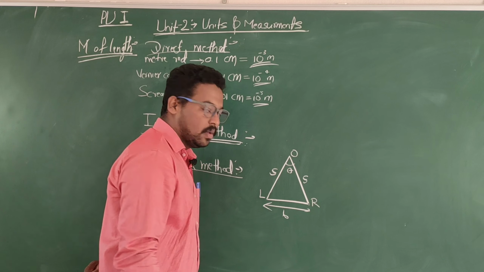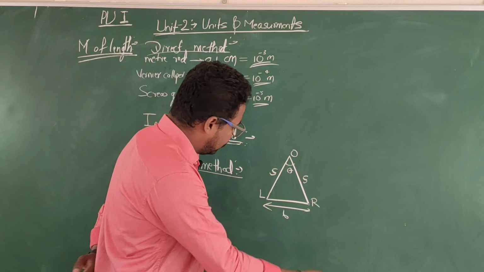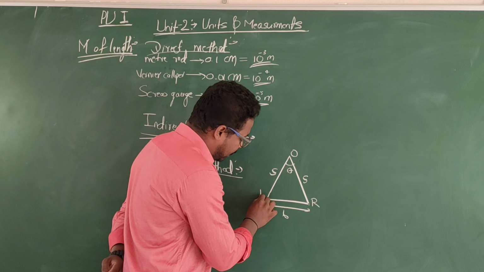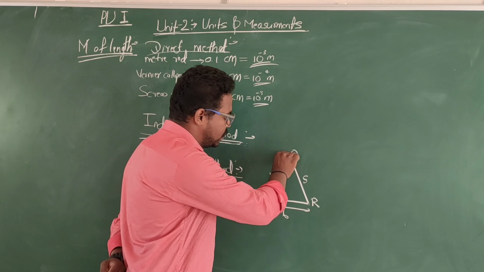See here, this is the left eye, this is the right eye. Consider this as the object.